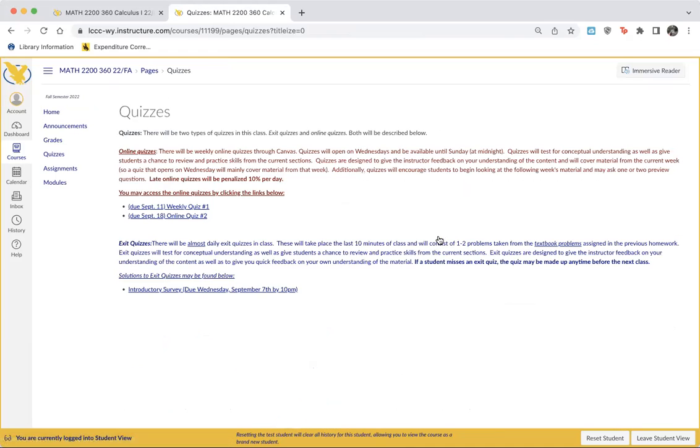Quizzes. Like I mentioned, we have 2 types of quizzes. There's online quizzes, these here at the top, and then there's exit quizzes. Exit quizzes will in general be in class, with the exception of this week. You have an introductory survey for an exit quiz, which basically gives me some information about you. Please note that this is also how I will take attendance for the first week. If you don't do that and don't contact me, you will be dropped for non-attendance.